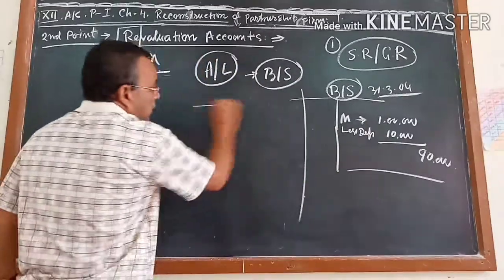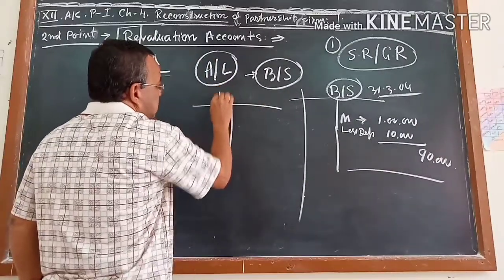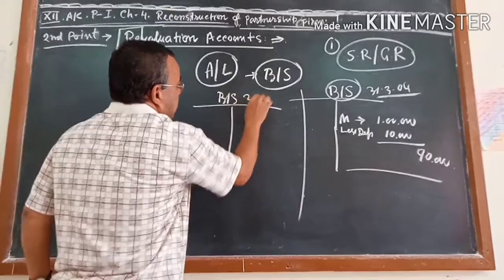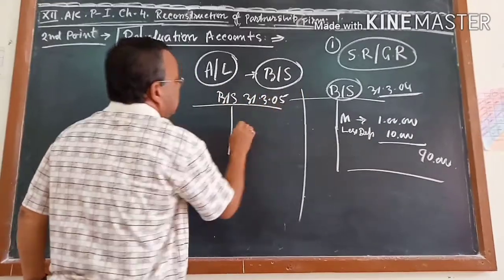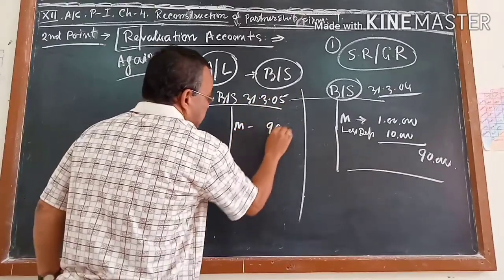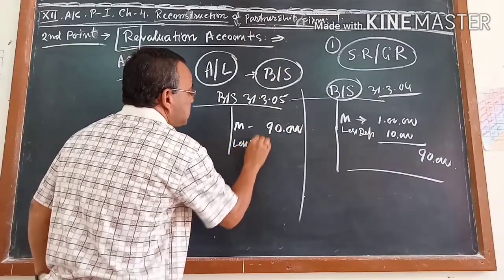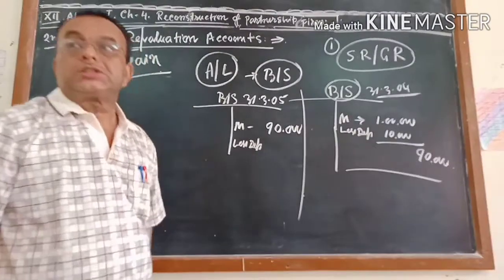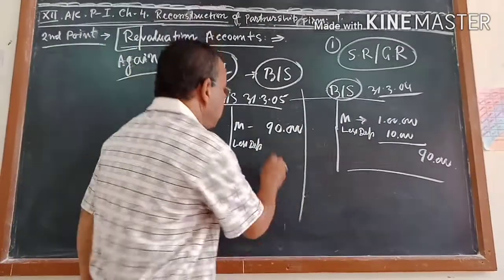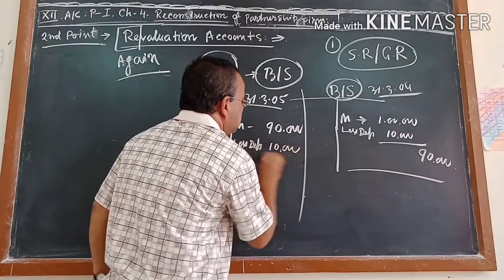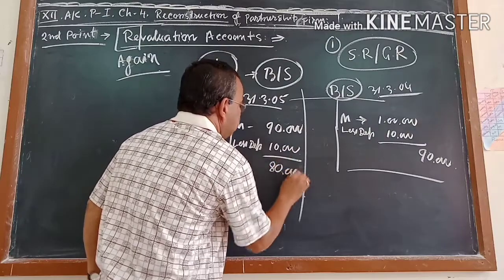Now you come to the next balance sheet, 31st March, year 5. The machine balance, how much will you write? 90,000. And again you deduct depreciation, suppose 10% on the straight line method. So again how much? 10,000. It comes to 80,000.